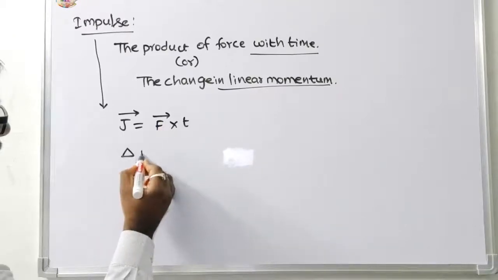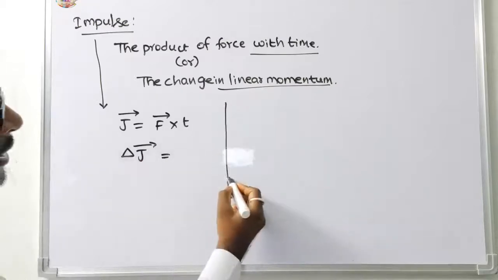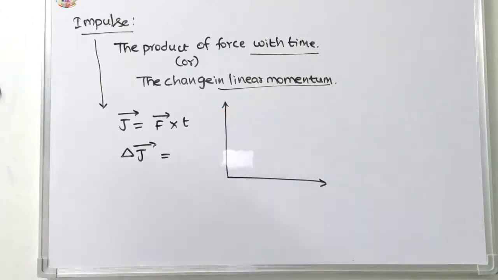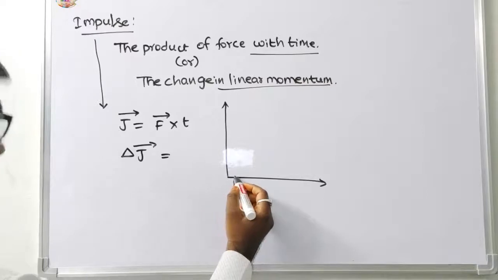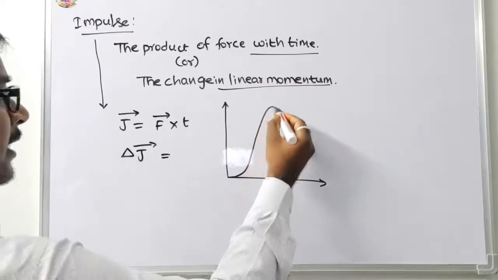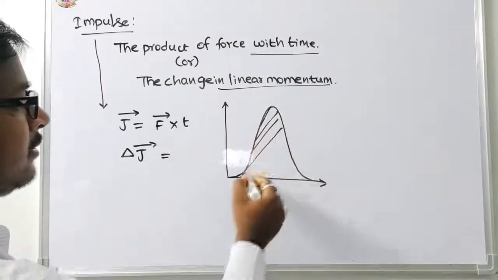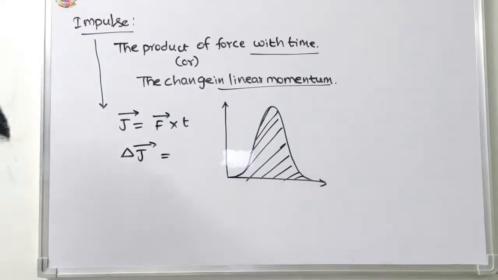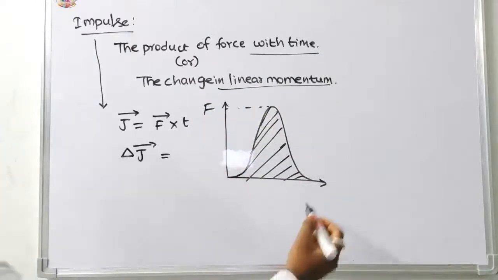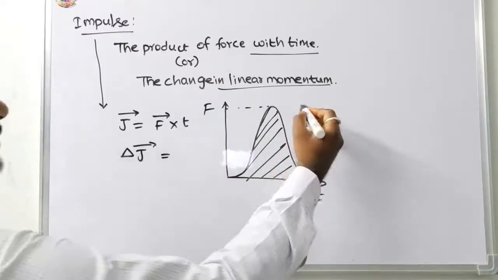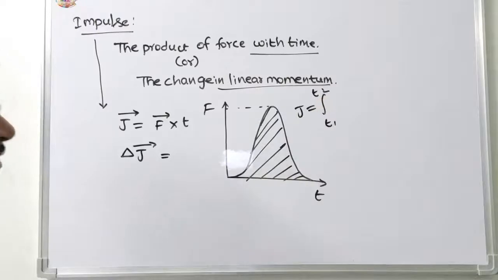In this graph, when a large force acts on a body in a short interval of time, this is the F, and this is the time T. Then J is equal to the integration from T1 to T2.